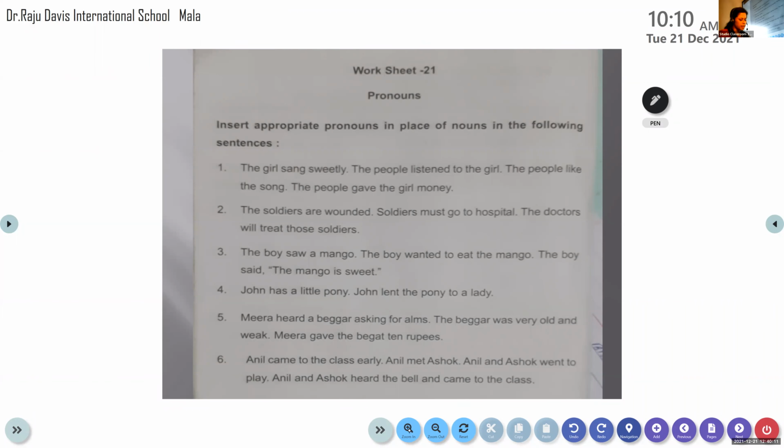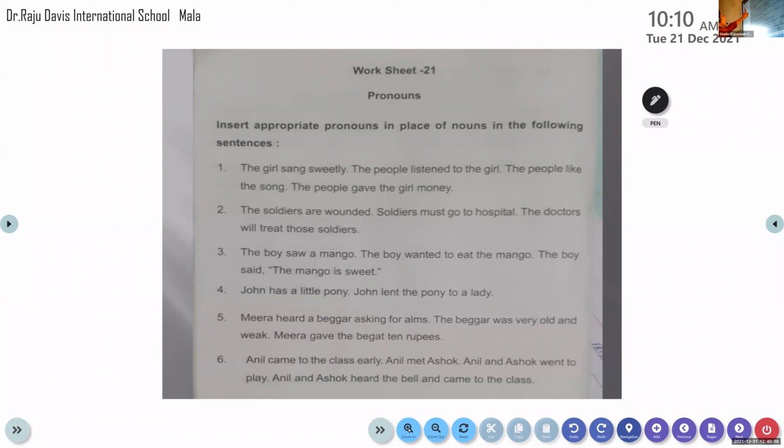This is the only exercise you have for this pronoun. Okay. So all of you, if you have not finished, please do take the exercise on page number 38, my dear children. Have you finished? Yes, have all of you finished?